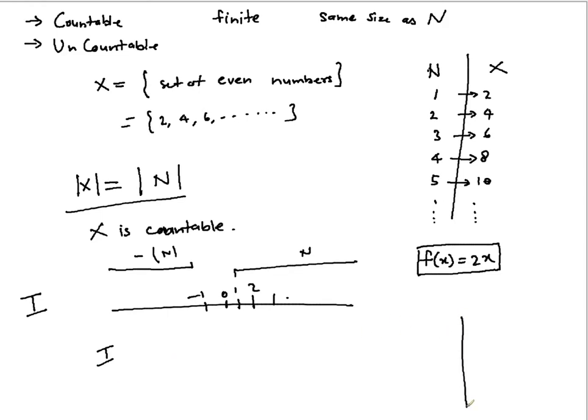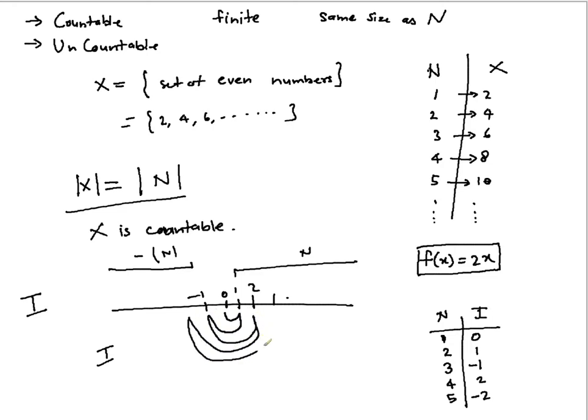So the way to prove it is that you have to take n, you have to take this I here. The first natural number is mapped to 0, the second natural number is mapped to 1, the third natural number is mapped to minus 1, the fourth natural number is mapped to 2, the fifth natural number is mapped to minus 2, and likewise. So basically what you are doing, you are going from 0 to 1, then coming to minus 1, then going to 2, then minus 2, and likewise. Right?